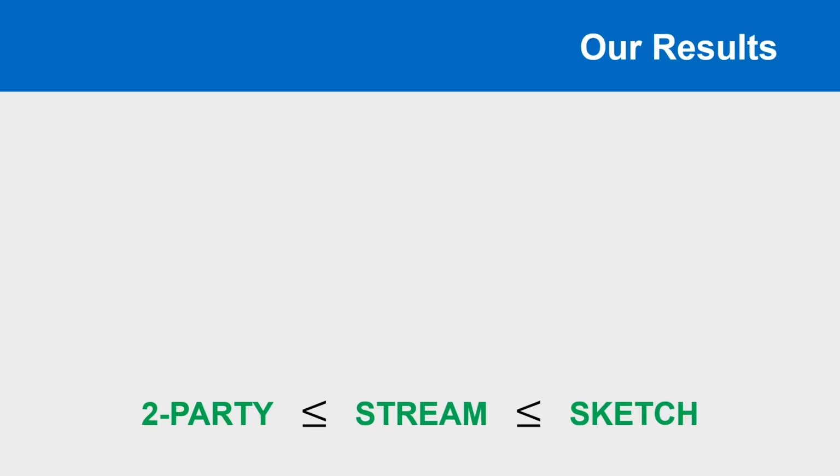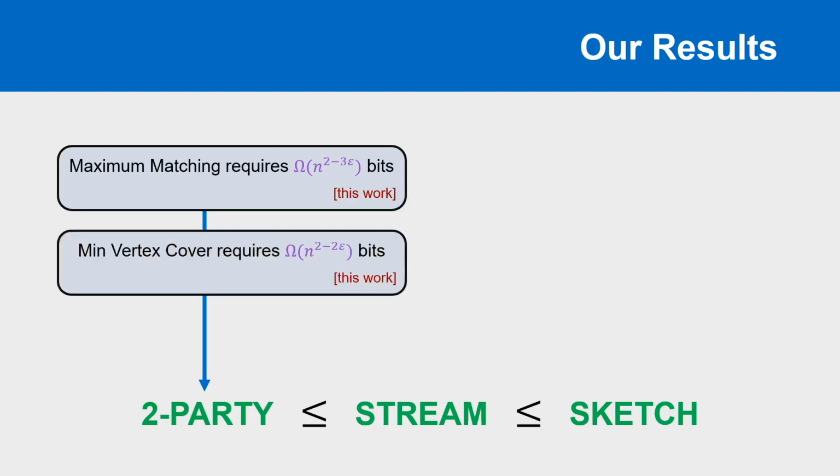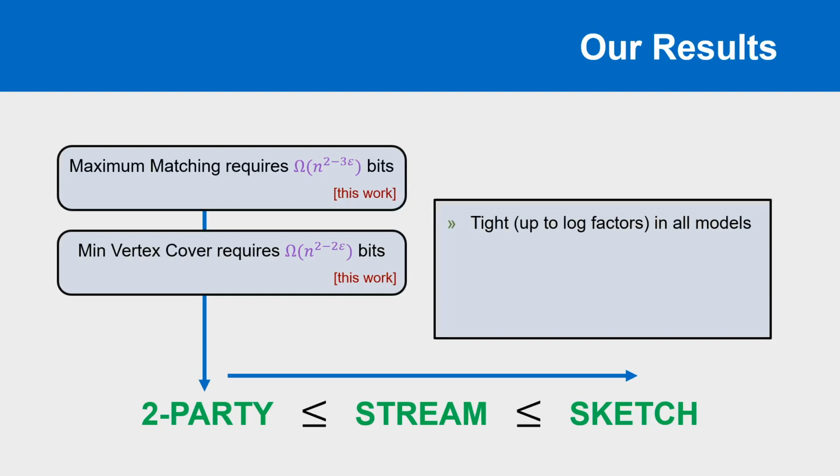Our contribution is a pair of tight lower bounds for these problems in the two-party model. Any two-party protocol for approximate maximum matching requires sending a message of size at least Ω(n^(2-3ε)) bits, while any two-party protocol for approximate minimum vertex cover requires sending a message of size Ω(n^(2-2ε)) bits. These propagate up the chain, showing that the best known linear sketches described in the prior work sections are optimal up to log factors in all three models.